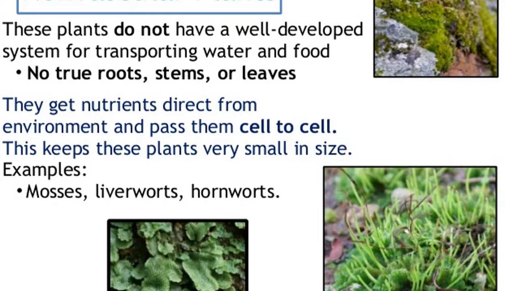Non-vascular plants are low-growing and do not have roots for absorbing water from the ground. Instead, they obtain water and materials directly from their surroundings. The materials then simply pass from cell to cell. This means that materials do not travel very far or very quickly. This slow method of transport helps explain why most non-vascular plants live in damp, shady places.